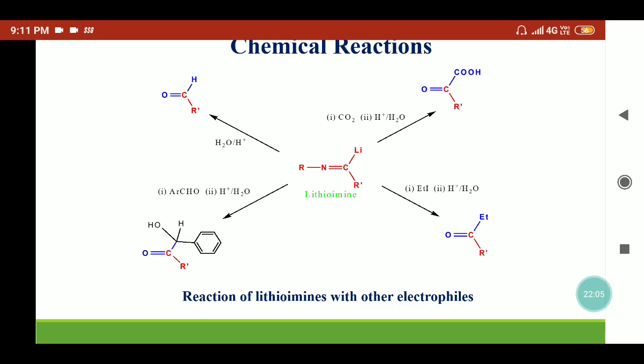So the reaction of aldehydes with organolithium reagents provides the alcohol. Here we are getting secondary alcohols, or we can even say this is a ketone because the carbonyl group is present at the alpha position to the OH group. So we can get different products using the isocyanides with the organolithium reagents.